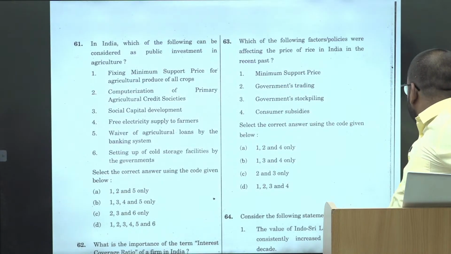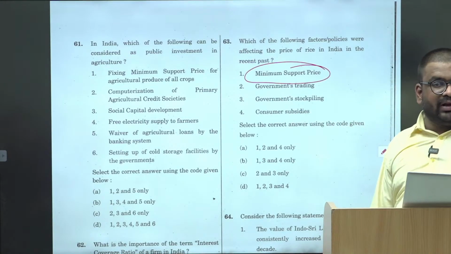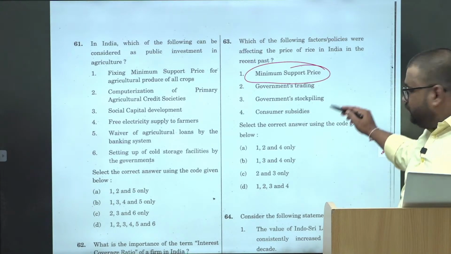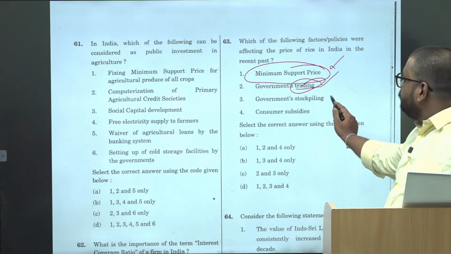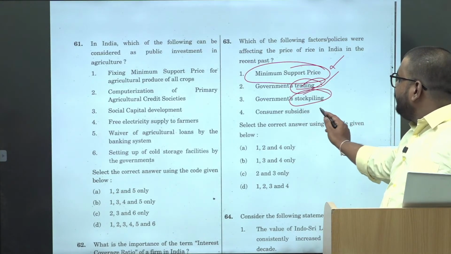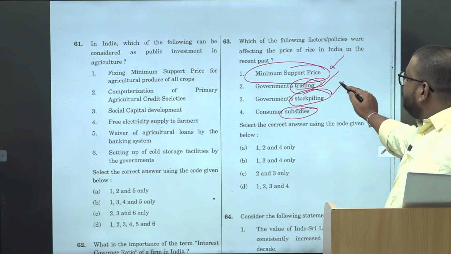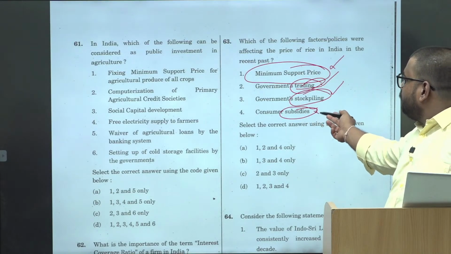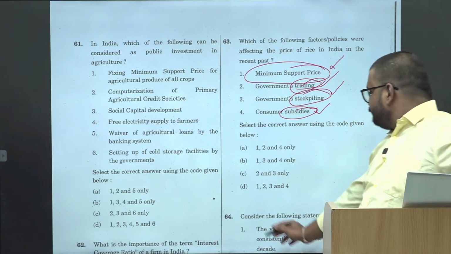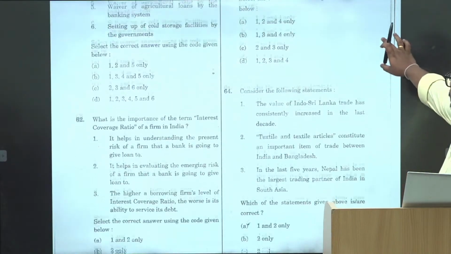ठीक है. So MSP, does MSP affect the pricing of the rice and wheat? Wheat, ये तो पता है. Then government trading, open market operations, this is also done. Government stockpiling and consumer subsidies, both. Right? This is through the FCI and consumer subsidies, that is your PDS and all. Right? All of them are affected.